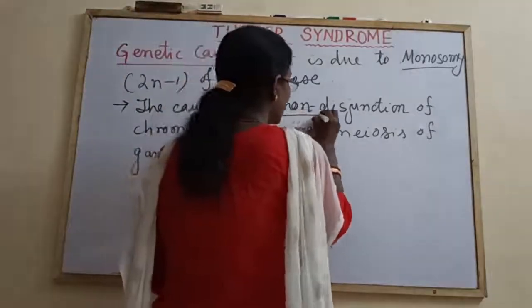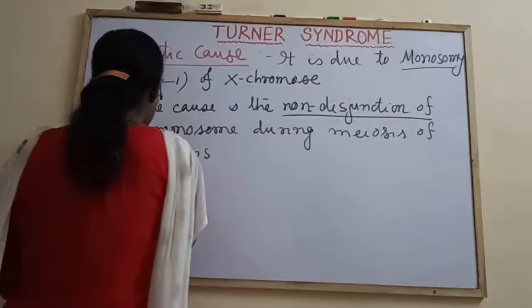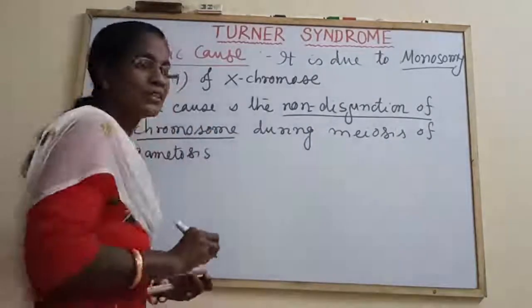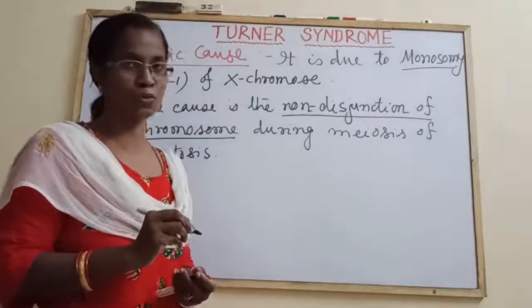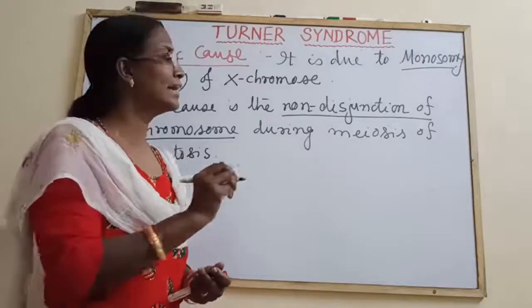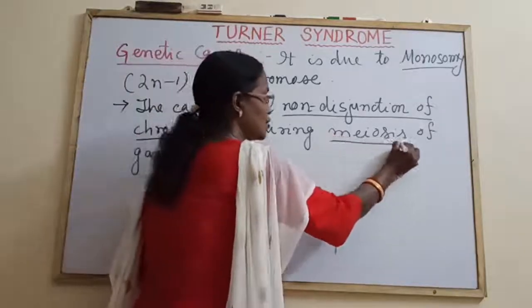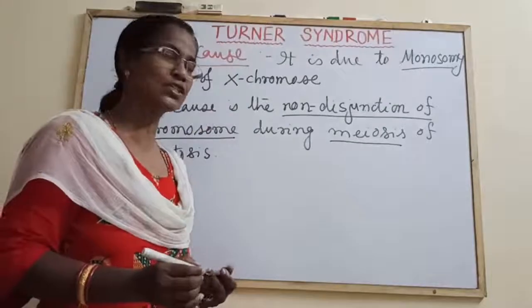So this is the non-disjunction of chromosomes, that is the unequal separation of chromosomes during cell division, that is the meiosis 1 or meiosis 2.